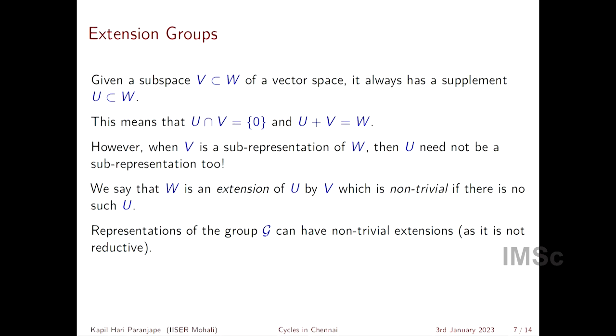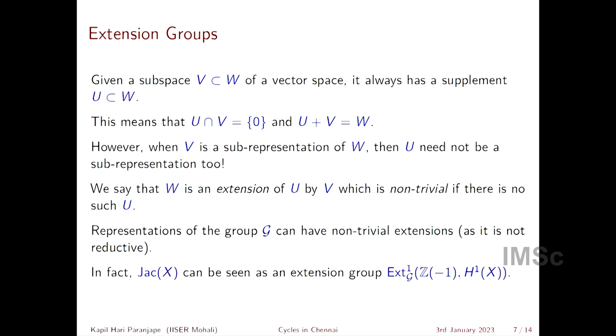So reductive groups generalize the notion which we commonly have of finite groups, that every representation can be written as a direct sum of irreducible representations. This is not true in general, and an example is the additive group, which is not reductive. Okay. In fact, the Jacobian can be seen as an extension of this kind. So I haven't told you what this object is, but doesn't matter. I will forge ahead. And the Jacobian can be seen as such an extension group, in fact.